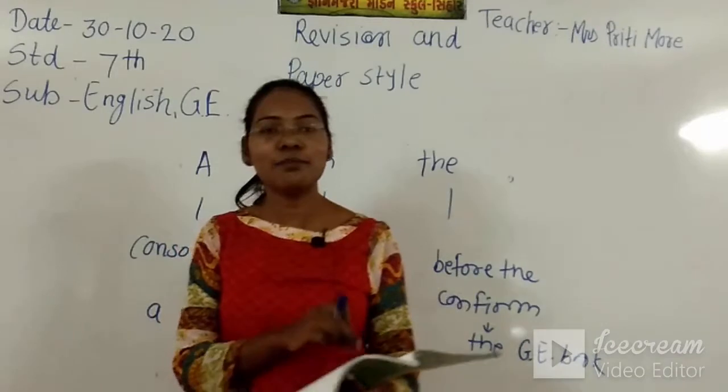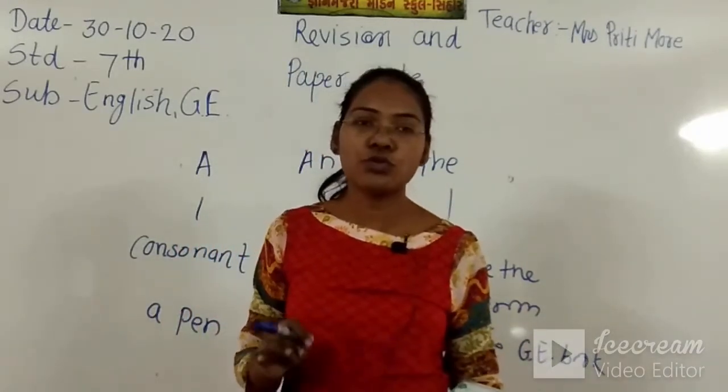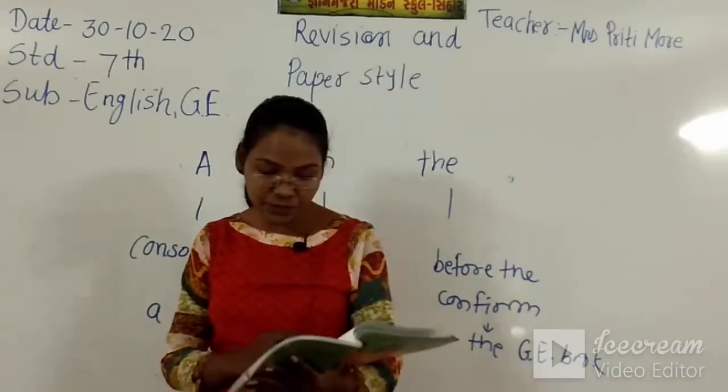Before these names, before these proper nouns also we use the article.